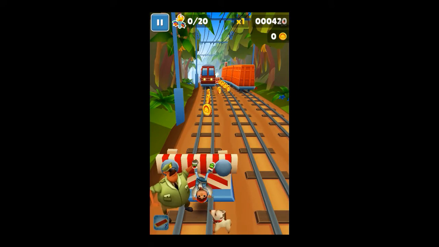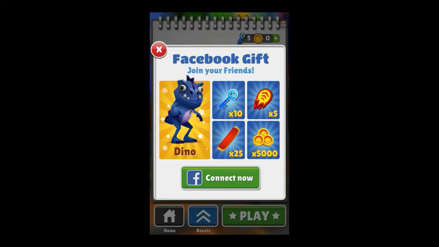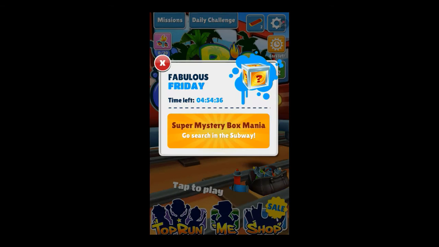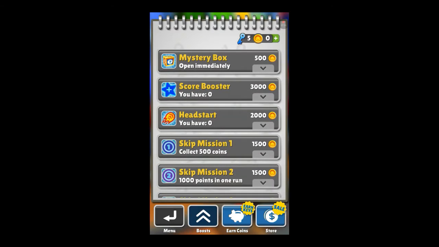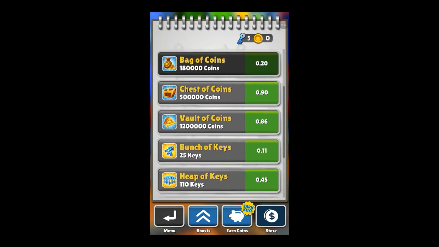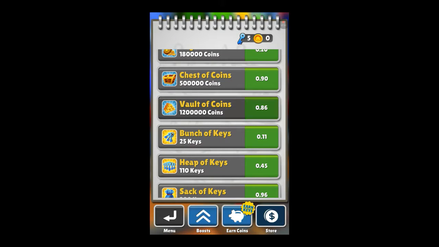So after that, what you have to do is, I'll tell you. Now I want to buy the coins. So we have the store here. I need to buy these coins.